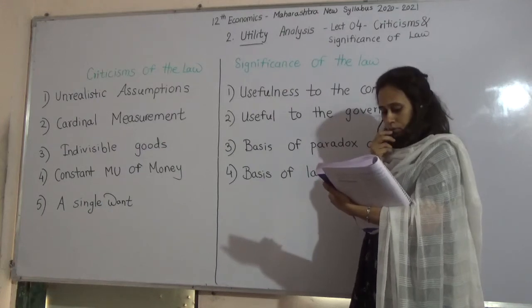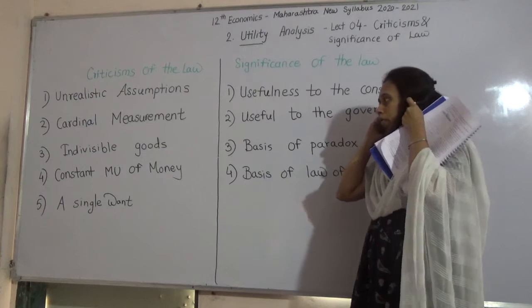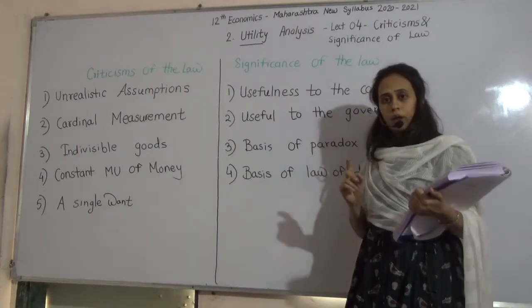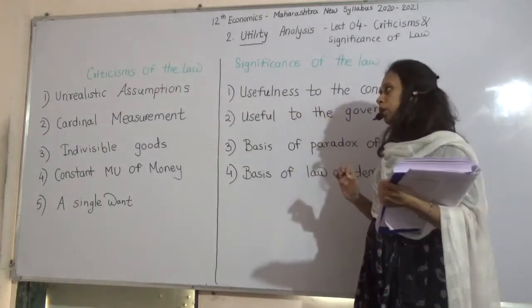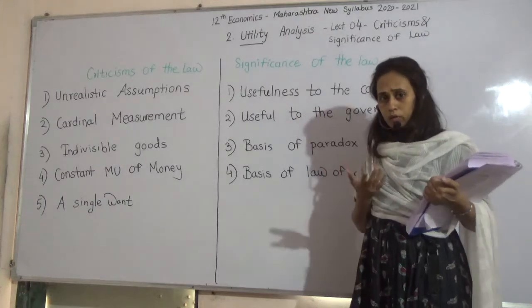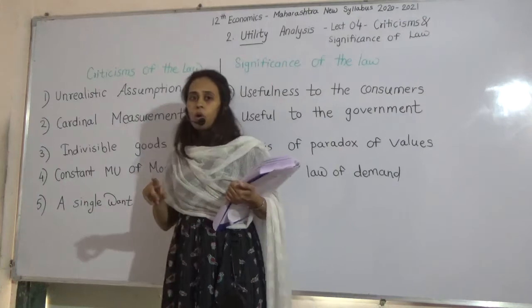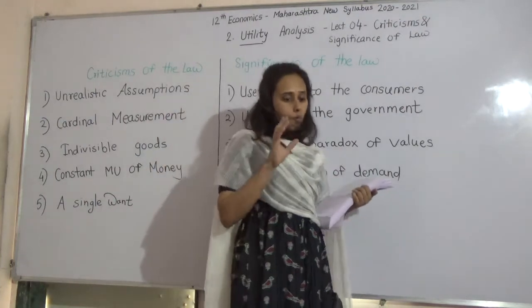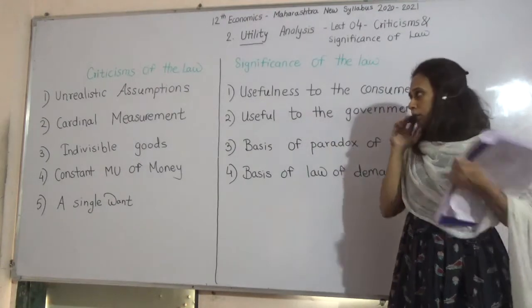Next, cardinal measurement. We have already discussed that utility cannot be measured in numbers. In features, we have studied that utility cannot be measured in numbers. We can express it in ordinal form. Ordinal means in word form. But for the sake of proving this law, we have assumed that utility can be measured in numbers.